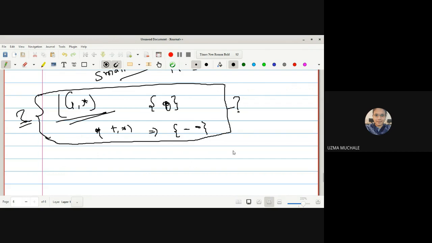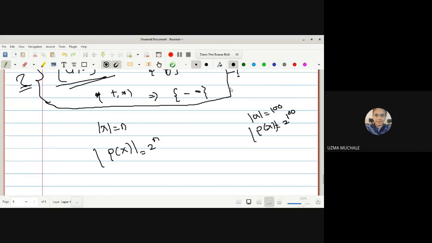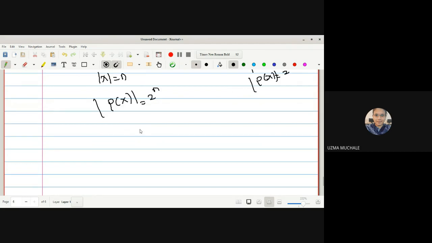Now, what is given to us? Suppose the cardinality of X is equal to some natural number n. What is the power set of X then? It is 2 raised to n, just like I wrote initially. If the cardinality of X is 100, the power set of X will have 2 raised to 100 elements. So the cardinality of tau will lie between 2 and 2 raised to n.